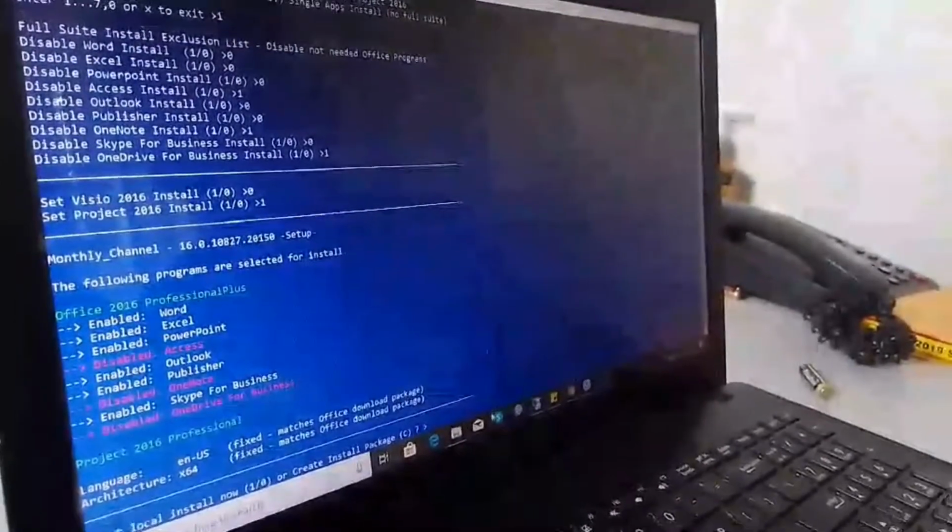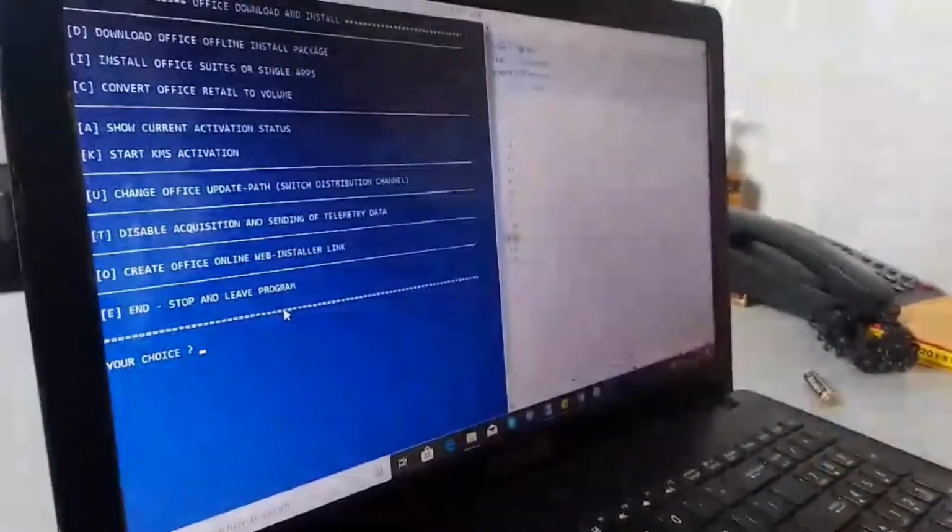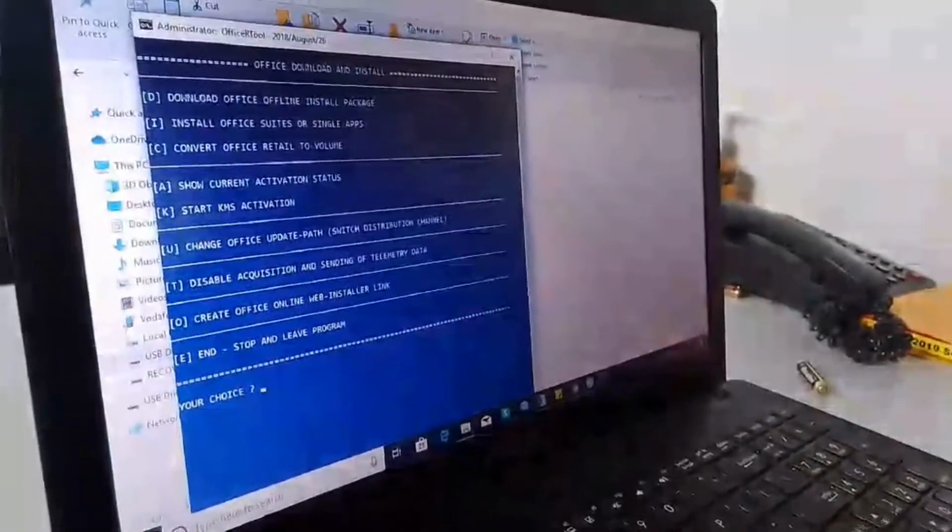So just wait for it. At the bottom left it says start local install now, so you just press 1 and wait for it to go down. So you just press any key there, just press enter. So now wait for it to install.